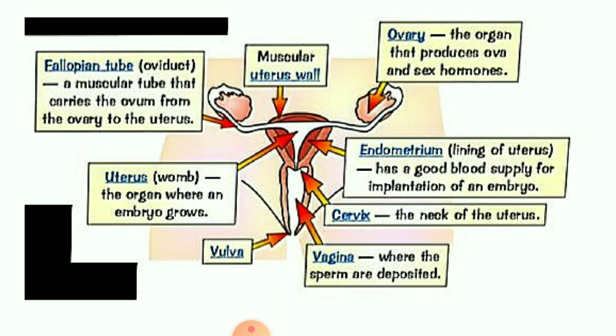Let's see, children, the fallopian tube. What is the fallopian tube? It is a tube-like structure where the fertilization process takes place. Means at this point only both the sperm as well as the ova are going to be fertilized. After that it will be implanted where? In the endometrial layer.